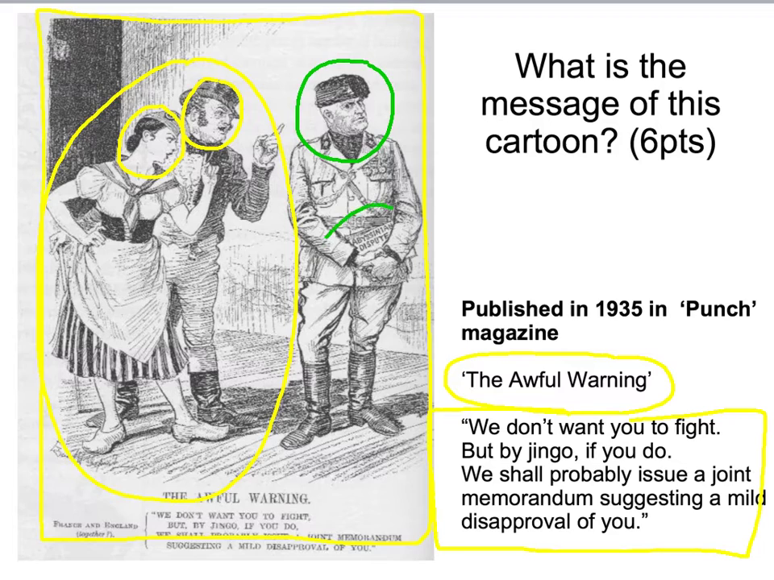It's clear that they're actually talking about the so-called Abyssinian dispute. This is because Italy is about to invade Abyssinia, and he's listening carefully to what Britain and France have to say. But when we look at the text that accompanies the cartoon, it's clear that it's not a very serious threat. The threat is actually a song which says, "We don't want you to fight." That's what Britain and France are saying to Mussolini. They go further and say, "But by jingo, if you do, we shall probably issue a joint memorandum," which is like a letter, "suggesting mild disapproval of you." And that's it. That's all Britain and France are doing.